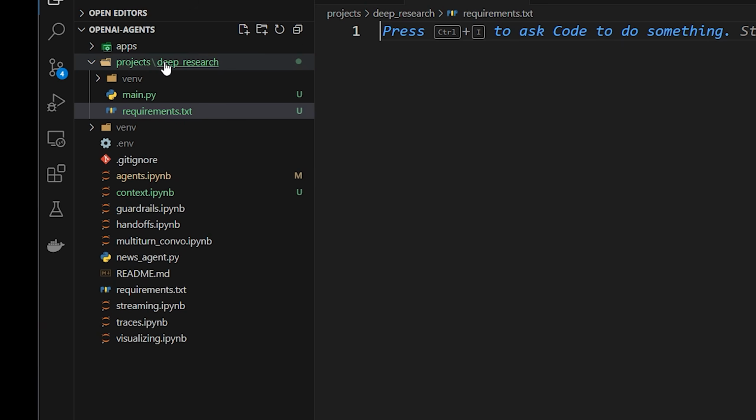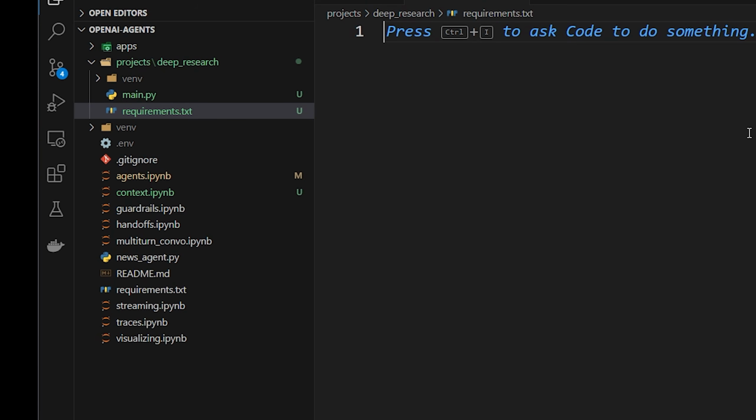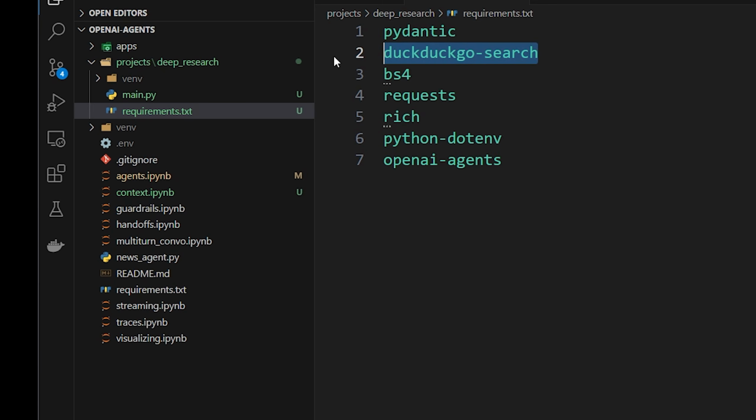Okay, so I started by making a deep research subfolder in projects. And within that, I just created a new Python environment. I created a main.py file, it's empty right now, and also an empty requirements.txt. So first, let's just put all of the packages that we'll be using. So we got Pydantic, DuckDuckGo search, BS4 for Beautiful Soup, that's what we'll be using to scrape websites, requests for also the same thing, and then rich. Rich is a cool dependency that we can use to output stuff to our console in a nice way. It makes it look much nicer and has some cool features versus just using the regular console output like the print function. So it adds some colors and other cool functionality.